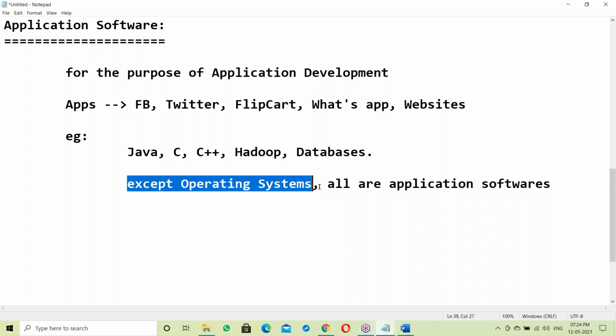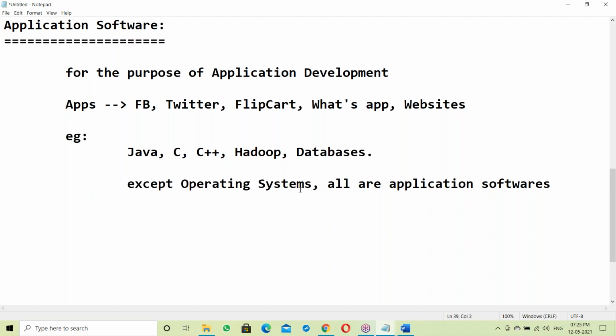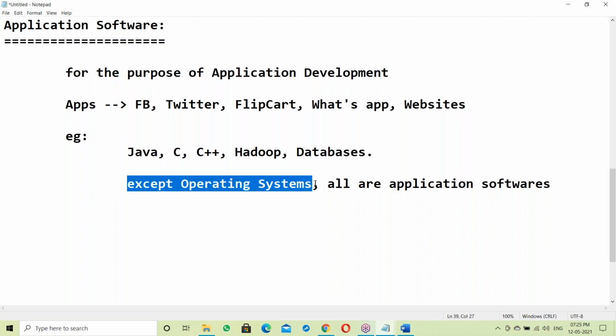Like this, many things we are using in the market. AWS, DevOps, all are application softwares. Simply put, except operating systems, everything is application software.